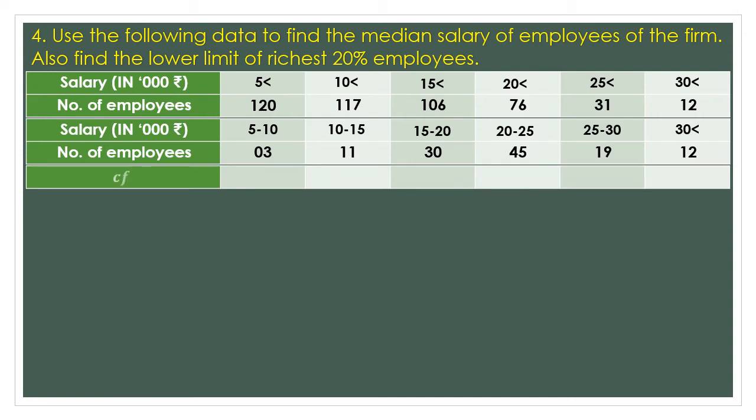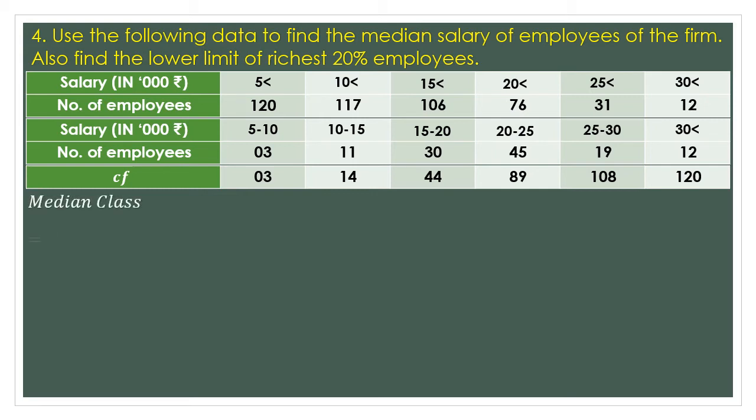Next, I have to calculate the cumulative frequency, CF. Now first class cumulative frequency will be as it is 3, then 3 plus 11 is 14, plus 30 is 44, plus 45 is 89, plus 19 is 108, and plus 12 is 120. That means the total number of frequencies is 120.